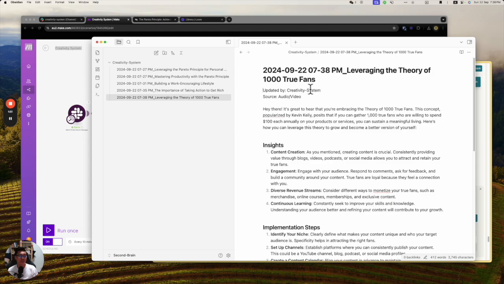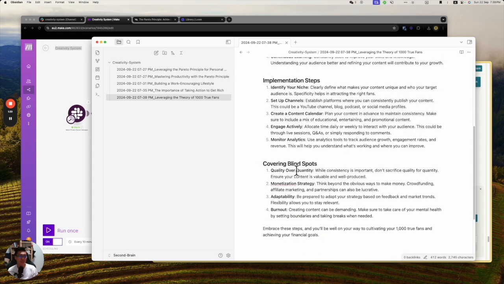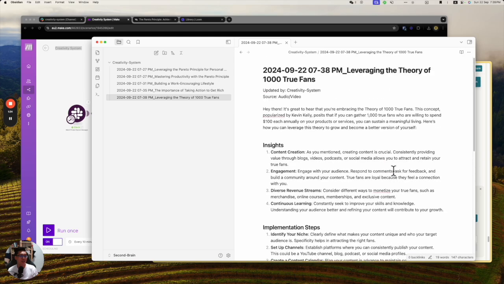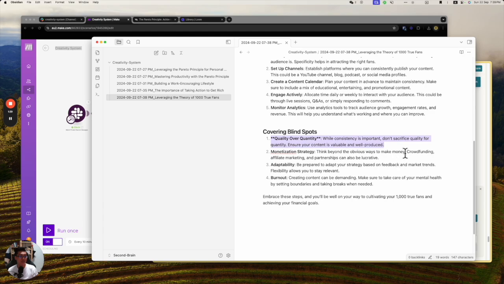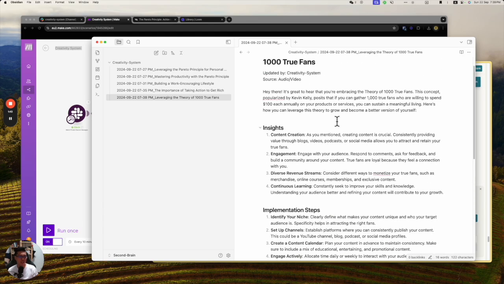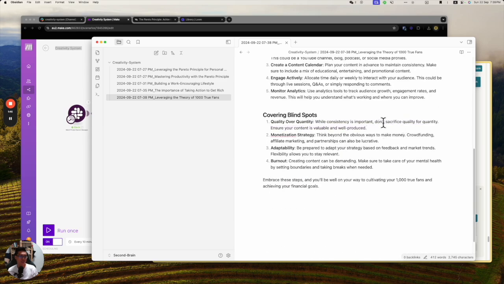Okay, cool. So it's a creativity system. Here is how you can leverage. Let me see the blind spot. Quality over quantity. What does it mean? So you need 1,000 true fans, but quality is important. I think it's in the context of making content, so you don't sacrifice, you need to value quality. Okay. Burnout, mental health.